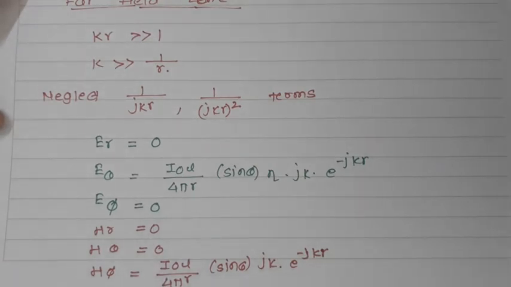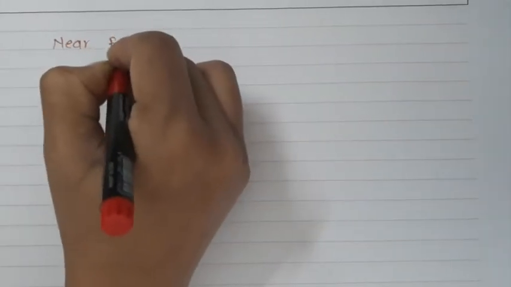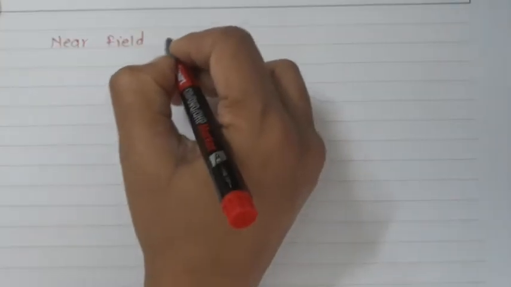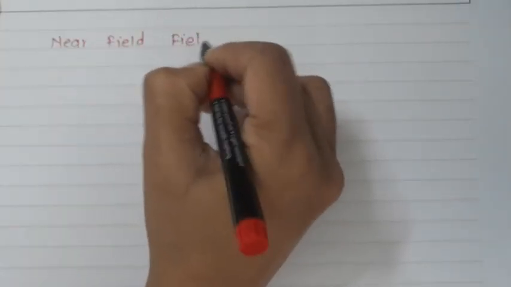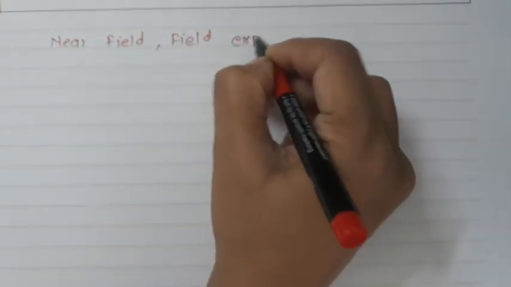Now the next one is the field expressions for the near field zone. How are we going to find the near field zone expression? Let us write the near field expressions.